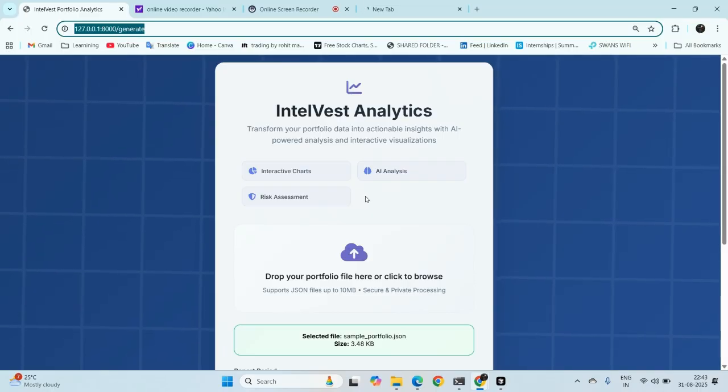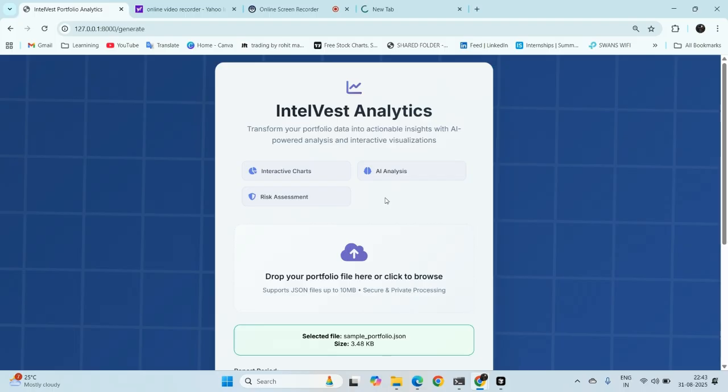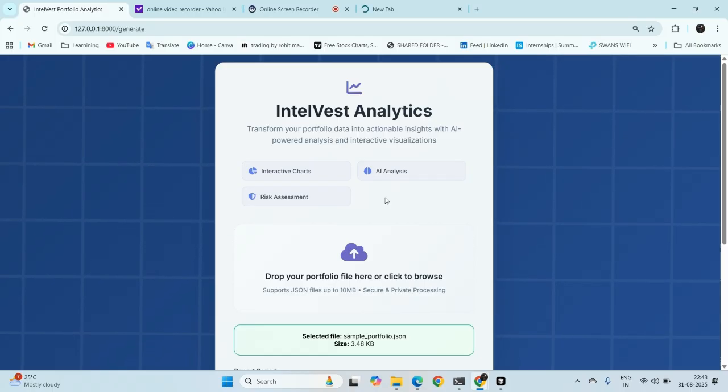When investors are worried about why the market is falling or why their particular stock is falling, instead of going and looking into the product, what I offer is an intelligent system that provides weekly, monthly, quarterly, and annual reports to you over your email directly. You just need to connect your portfolio with our Intelvest platform, and you will continuously get reports. Every Sunday you will get a weekly report. Every month end you will get a monthly report. Every quarter end you will get a quarterly report, and every year end you will get an annual report.